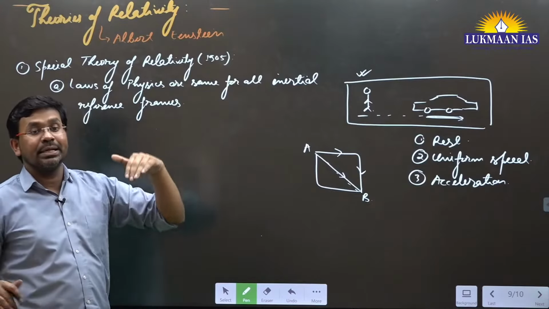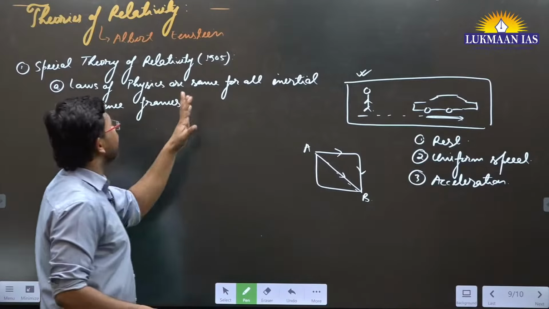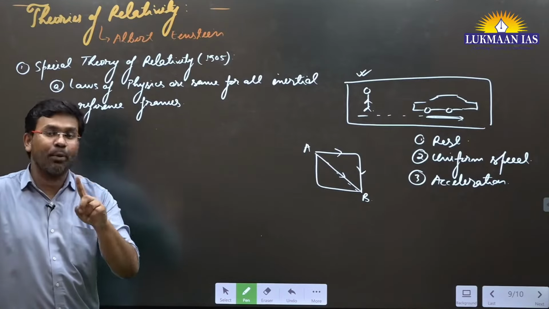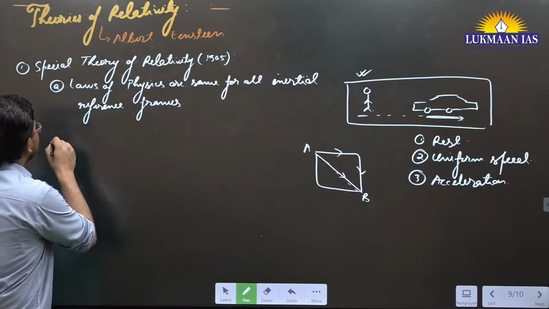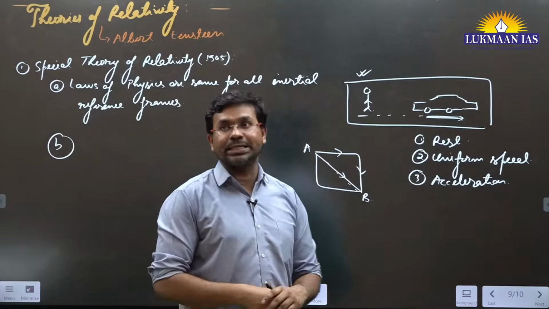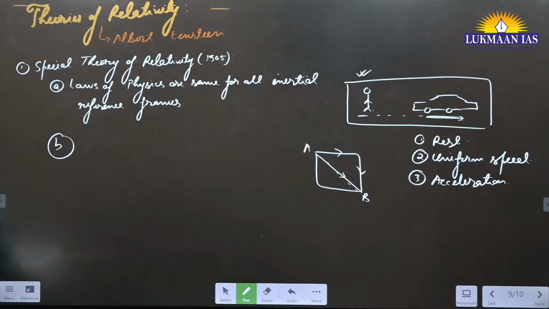So the thing is, Albert Einstein said in one of his postulates that laws of physics are the same for all inertial reference frames. This is one postulate. Then apart from this, he has given another postulate. We are going to understand very interesting things from this discussion today. All right. So the second thing that he said,